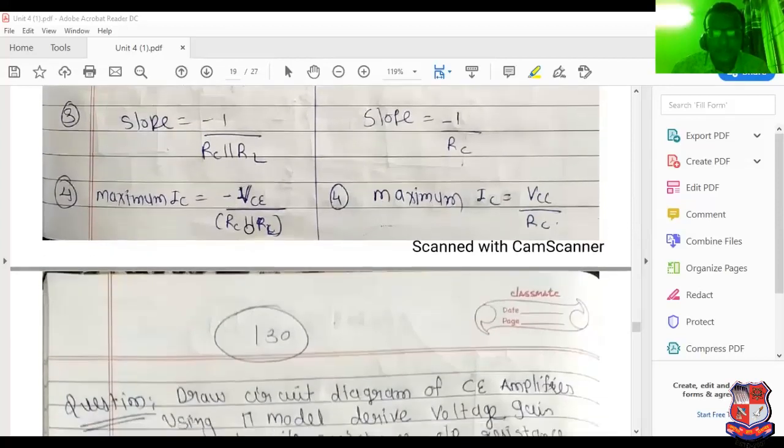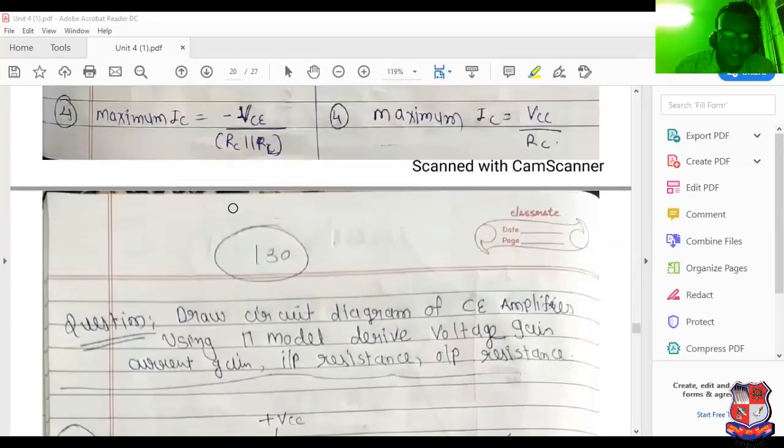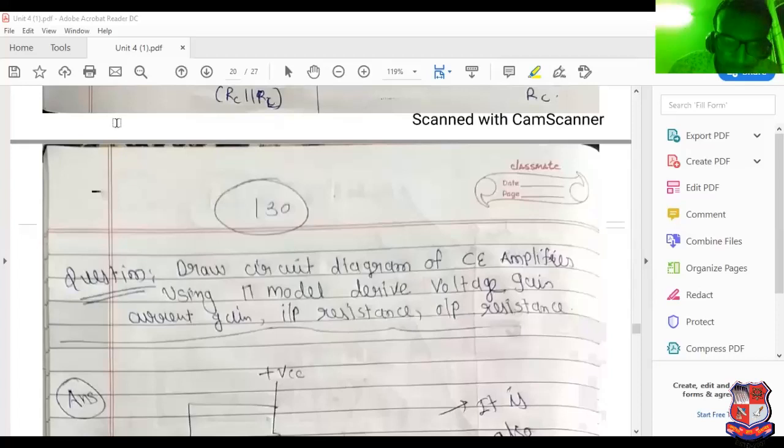Maximum current is also mentioned here. See this maximum current: in the DC load line it is VCC by RC, and in the AC load line it is minus VCE upon RC parallel RL. So this is the complete explanation of the DC load line and AC load line. According to the syllabus, this topic, the difference between the AC load line and DC load line, is completed. Now I am switching over to the next point.